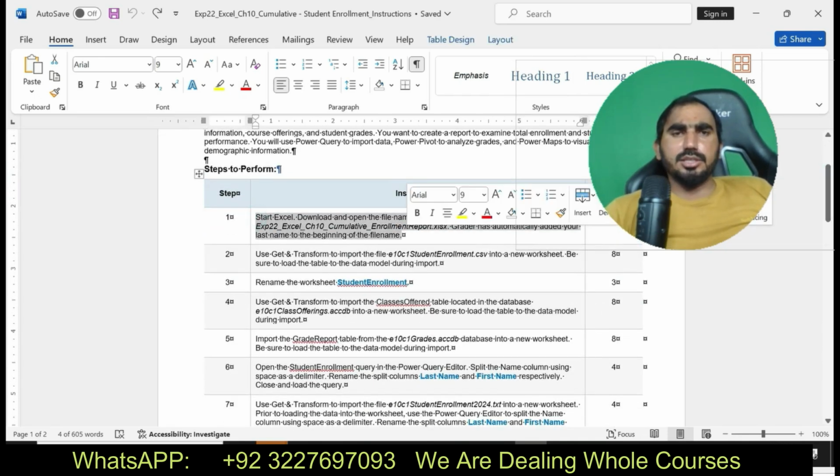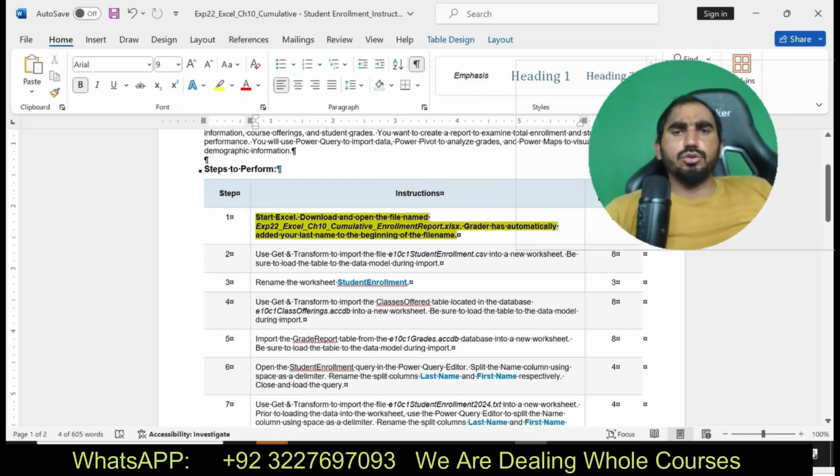Now I'm going to move to the project steps. Start Excel. Download and open the file named EXP22 Excel chapter 10 Cumulative Enrollment Report. Your last name has been automatically added to the file name.